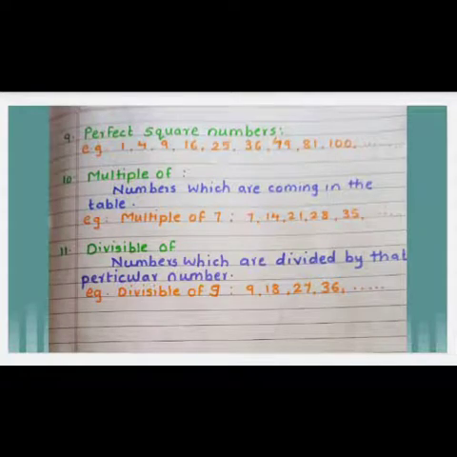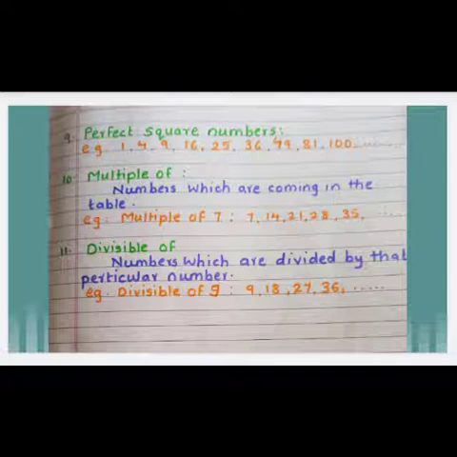Next one, multiple of. Numbers which are coming in the table are called multiples of. For example, multiple of 7, that means we have to mention the numbers which are coming in the table of 7. Next one, divisible by.